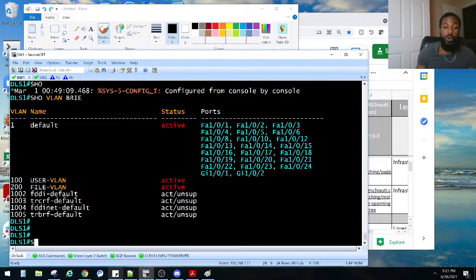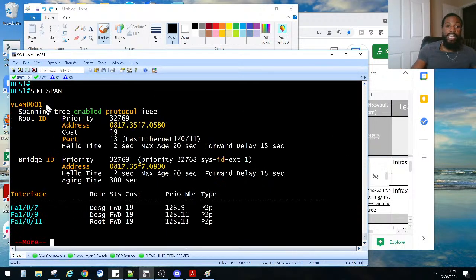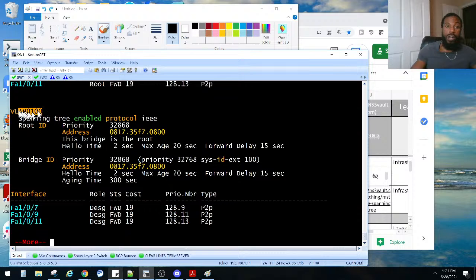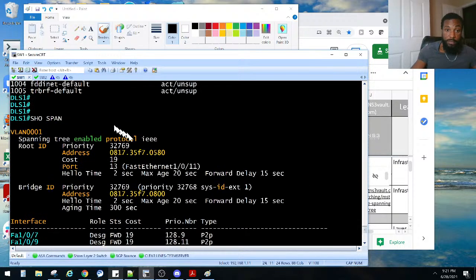How do we do that? We do show span root. Actually, we could just do show span and it'll show us all the VLANs. Who is the VLAN 1 root bridge? It is whoever this switch is. We'll figure that out later. Who is the VLAN 100 root bridge? It's me. This bridge is the root for VLAN 100. Is that the same thing for this guy? No. There is a cost. When you see there's a cost, that means somebody else is the root bridge because there's a cost to get there. That's something we need to remember.